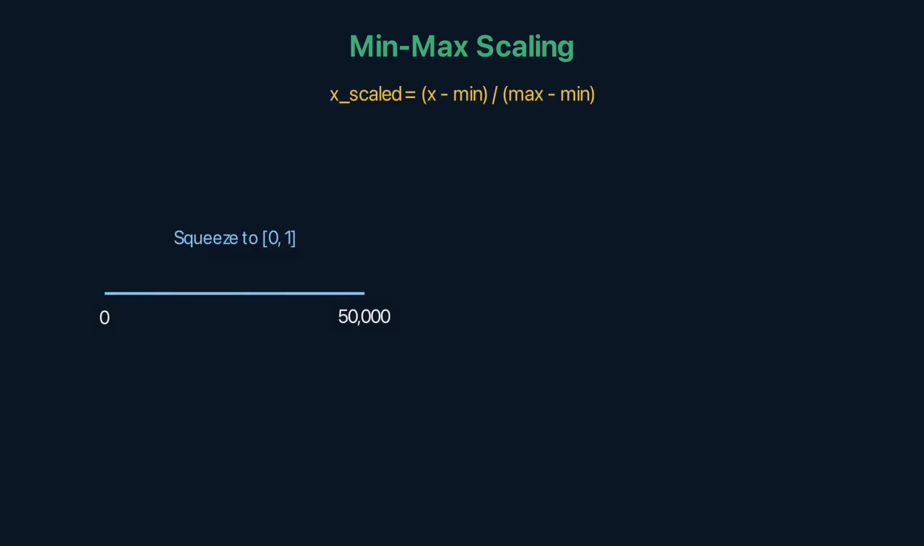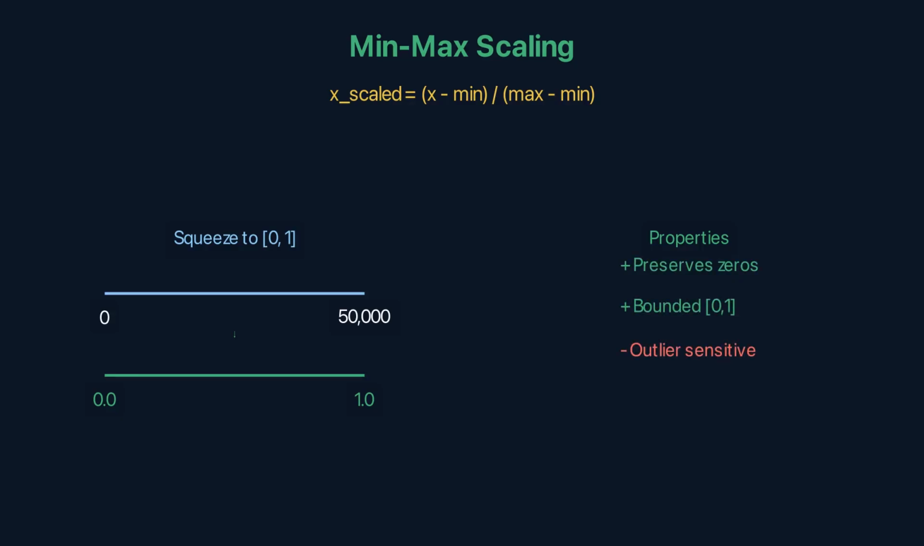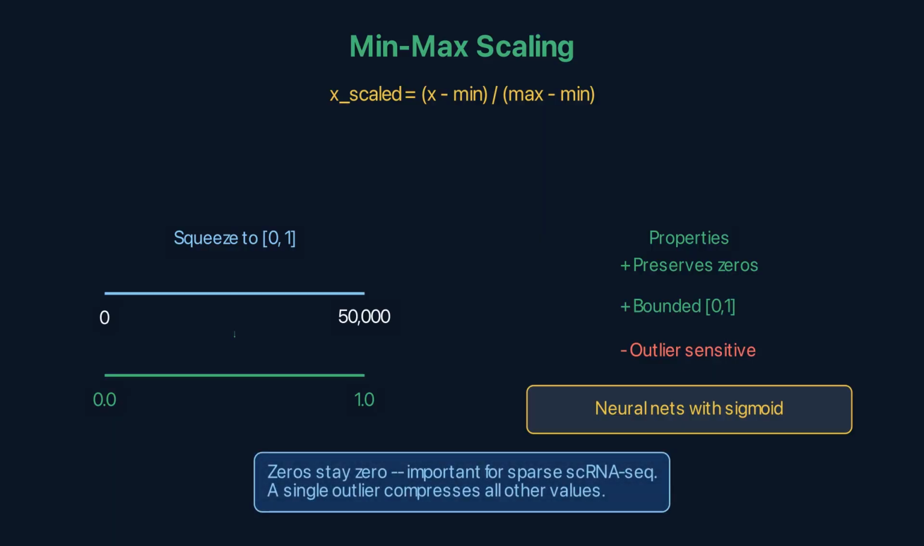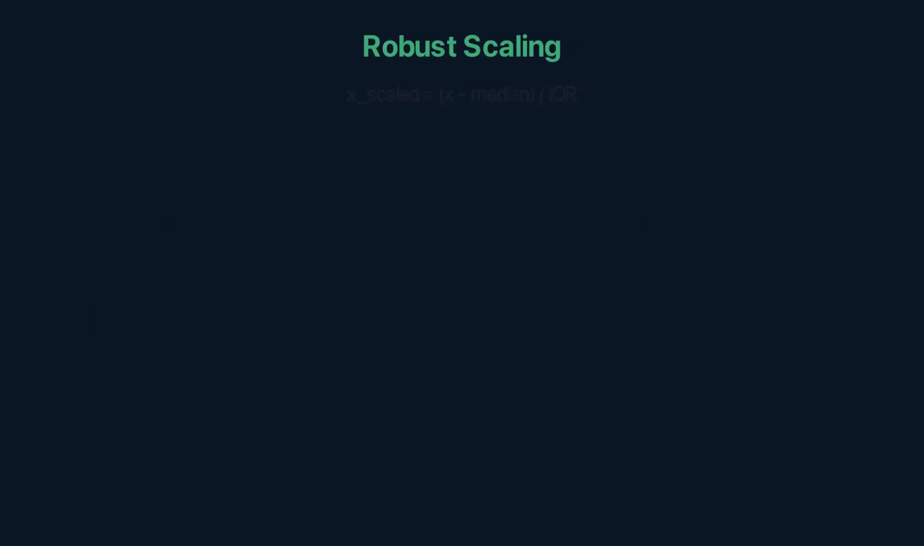Min-max scaling squeezes values to the 0 to 1 range: subtract the minimum, divide by the range. It preserves 0 entries, so 0 stays 0, which matters for sparse single-cell RNA-seq data where most entries are 0. The downside: a single outlier stretches the scale, compressing all other values into a narrow band. Min-max is useful when you need bounded inputs, such as neural networks with sigmoid activation functions that output values between 0 and 1.